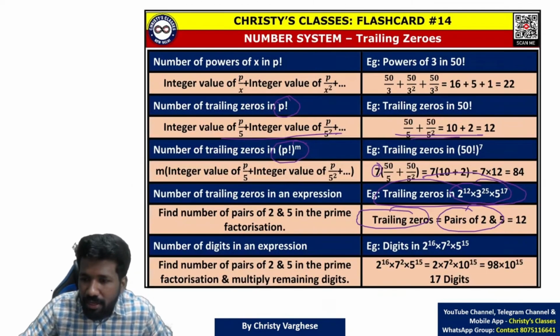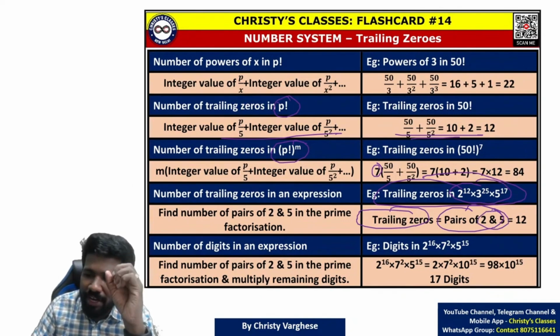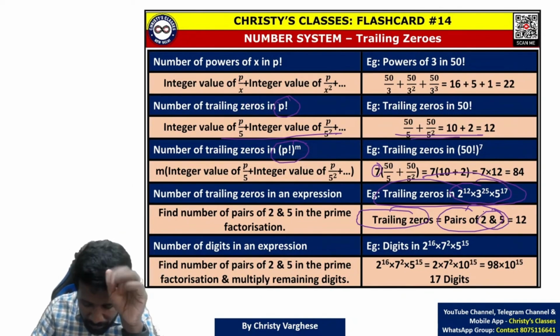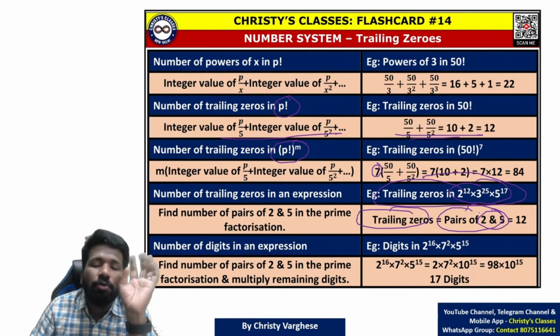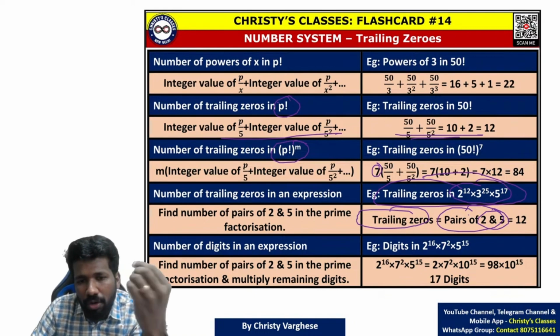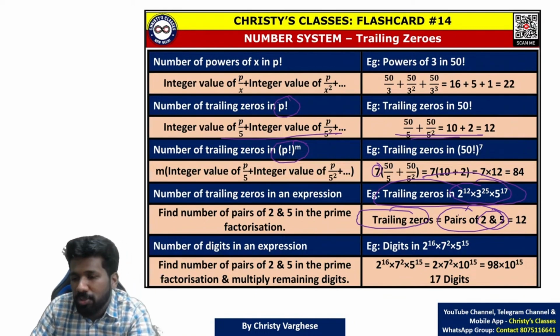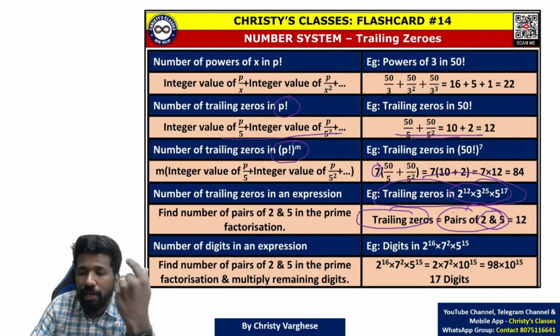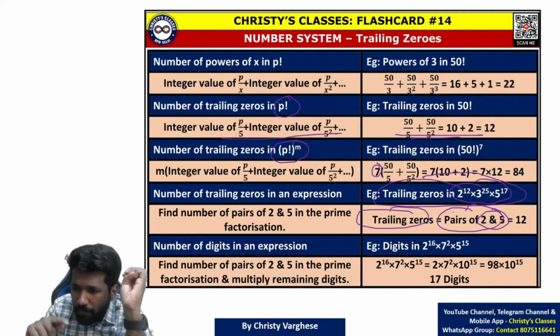To get the number of 10s, you need pairs of 2 and 5. So 2 will be extra and 5 will be lesser. You don't have to count all the 2s, you only have to count the number of 5s, because when you count the number of 5s, that itself will be the pairs of 2 and 5. Extra 2s cannot be paired with anything, that is why we only need to count the minimum of 2 and 5.